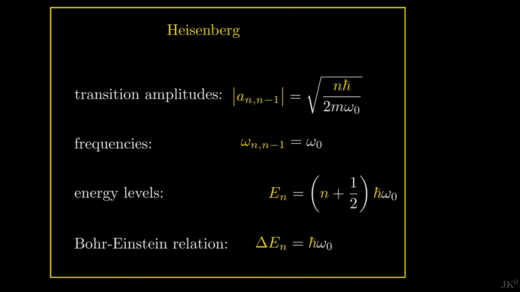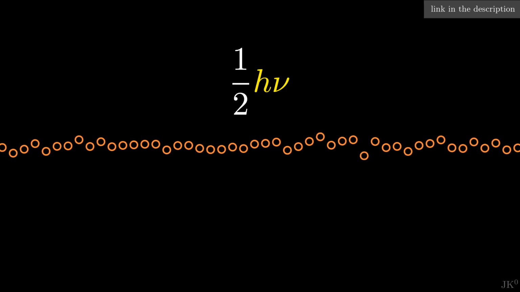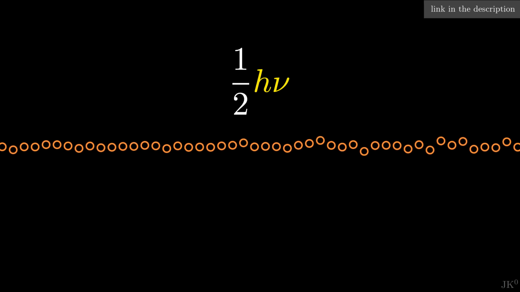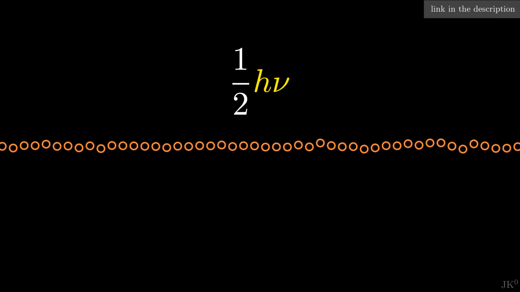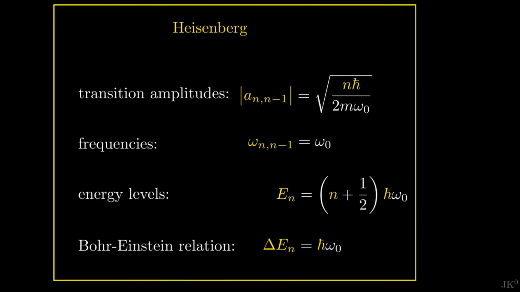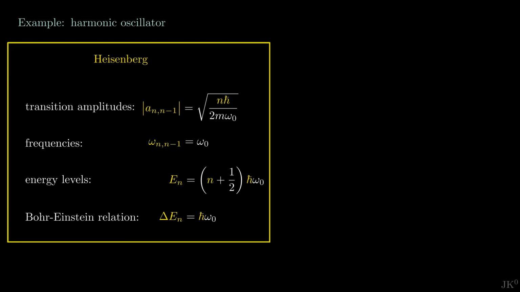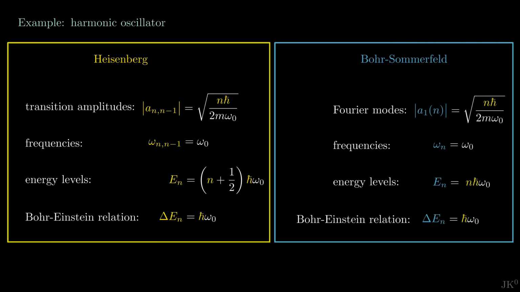Additionally, we find that the energy of the ground state is not zero, but 1/2 h bar omega naught, exactly as many experiments indicated. In case you're unfamiliar with this, make sure to check my video about the zero-point energy. In that video, I mentioned that there was no room for this factor 1/2 h bar omega in quantum theory before Heisenberg.